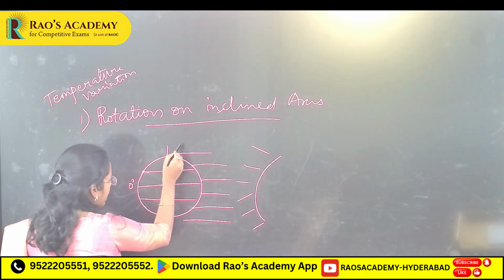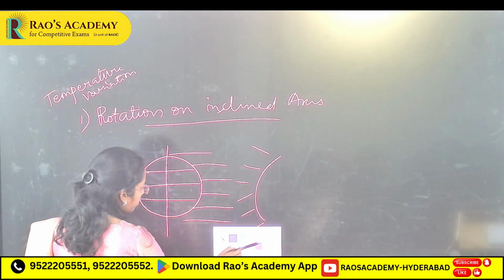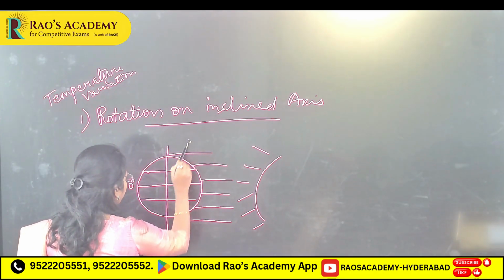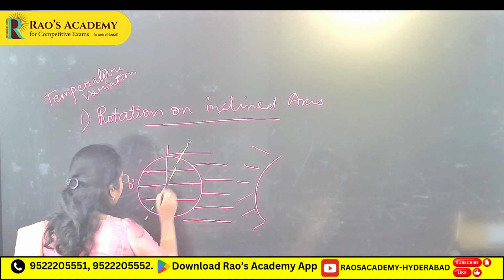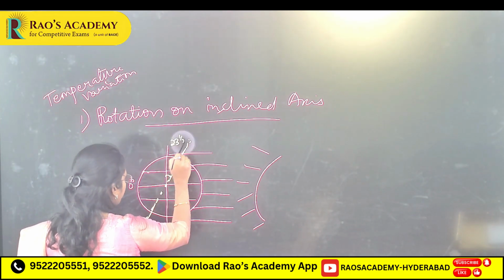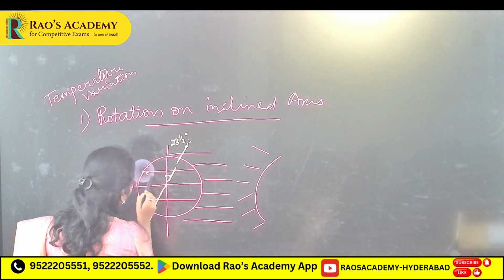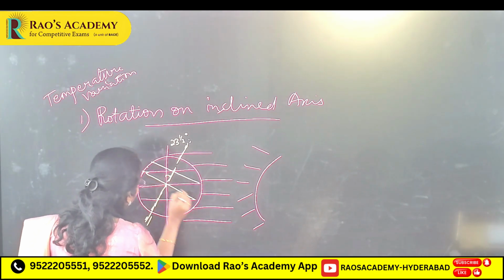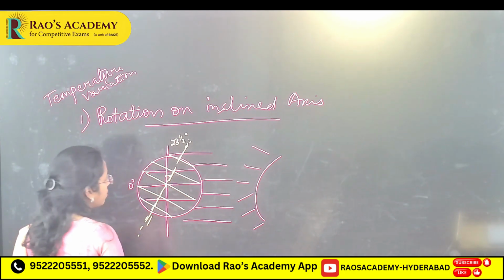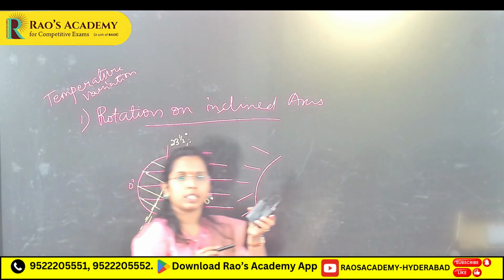Now this axis is inclined. Because of this inclination, now you will see the equator and all the latitudes like this, in an inclined position.